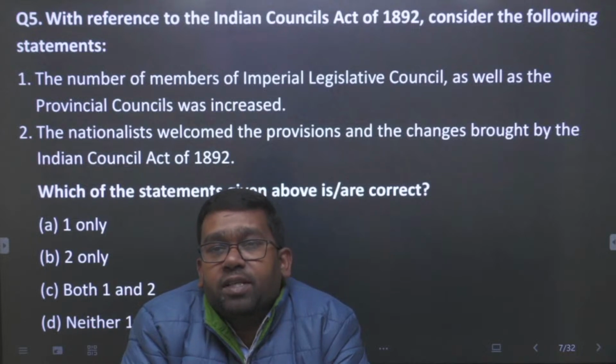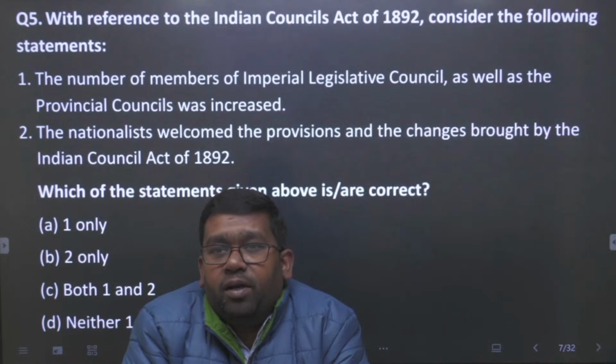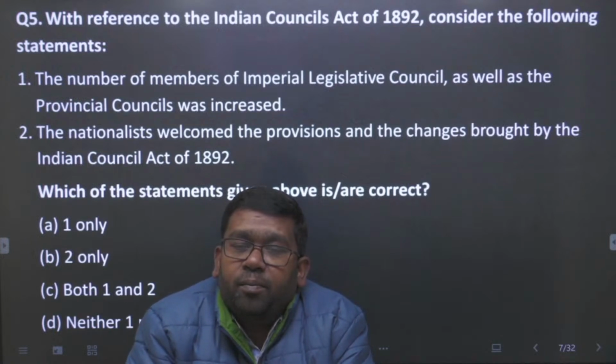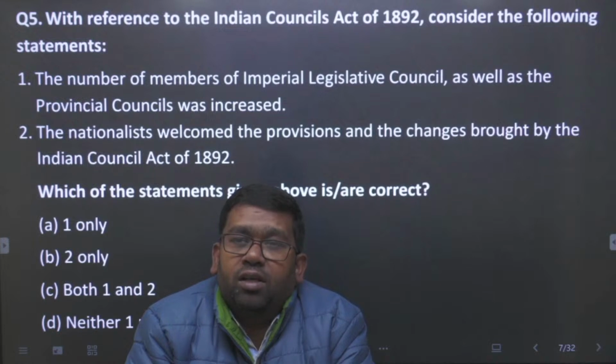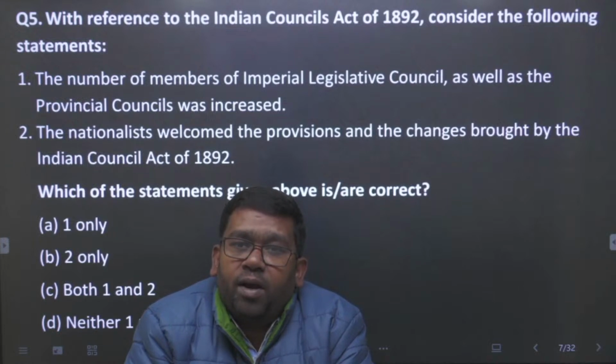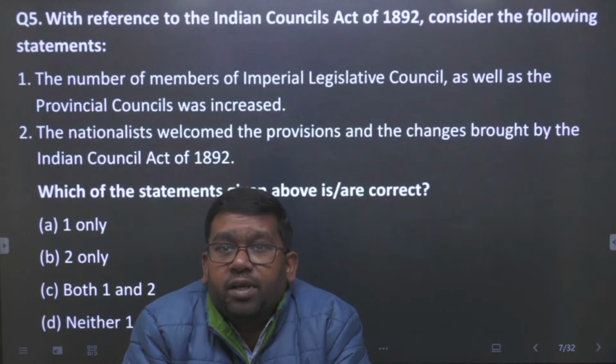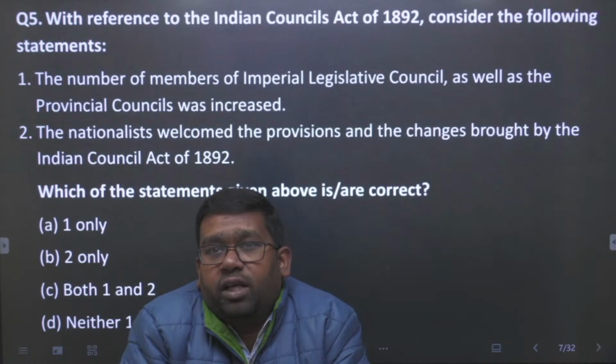Indians were very much dissatisfied with the council provisions. Why? Because they were trying to get some reforms and privileges for Indians in the council. Though there was no proper election, it was only spoken of in the council. So Indians were very much dissatisfied, and they did not welcome the provisions and the changes brought by the Indian Councils Act of 1892.